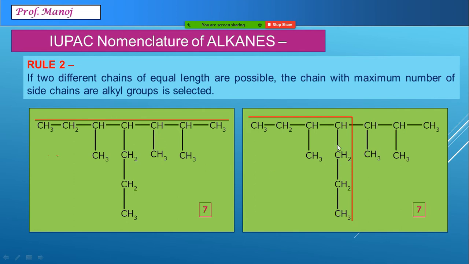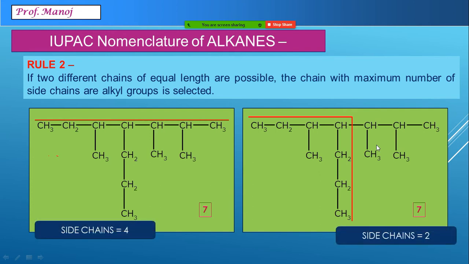While over here in this long chain, this is one side chain connected, and this is another big side chain. That means the first compound has four side chains, the other structure has only two. So the rule says select that with the more side chains. So obviously the right hand side compound is a wrongly selected chain and the first is a correct selection.